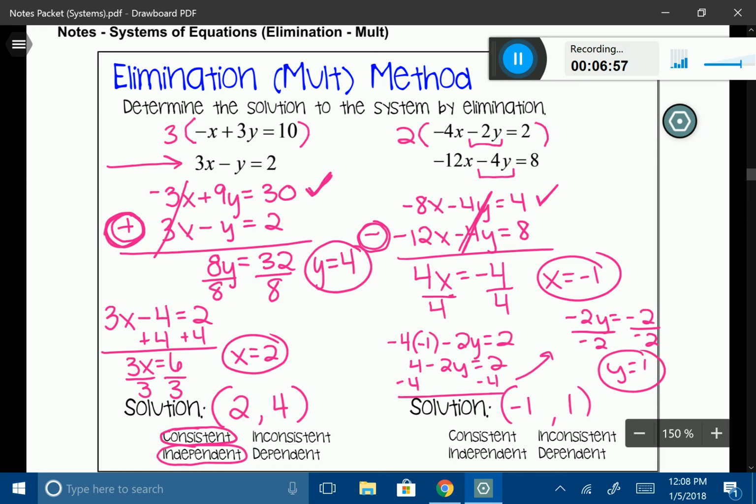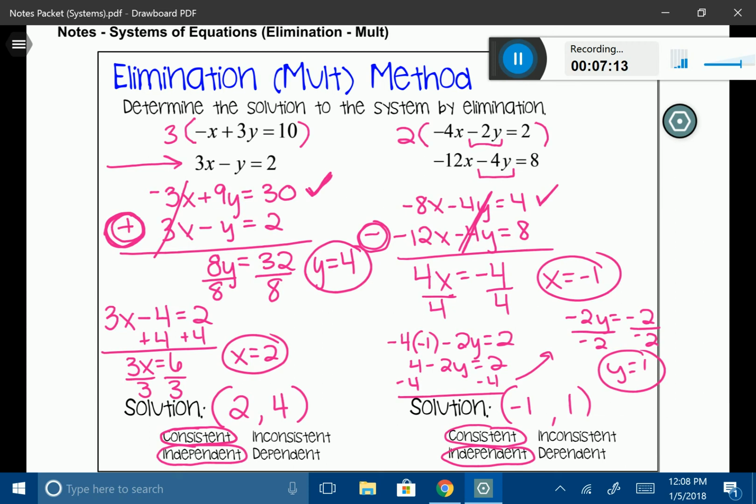All right, so my solution is going to be negative 1, 1, which is going to be 2 intersecting lines, and they're going to intersect at one point. So this is going to make this one a consistent and independent system of equations. And just as a note, we use this method because that's the lesson today, using the elimination method with multiplication. But if you wanted to, you could take both of these equations, transfer them into slope-intercept form, and put them on a coordinate plane by graphing, and you will still get the exact same answer as you have here. I'm just showing you different methods on how to do the exact same thing.